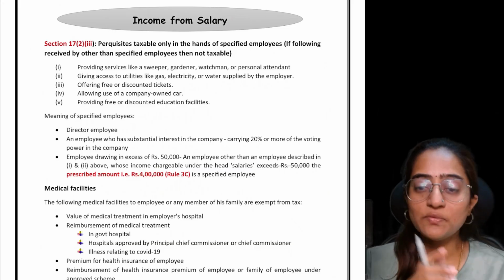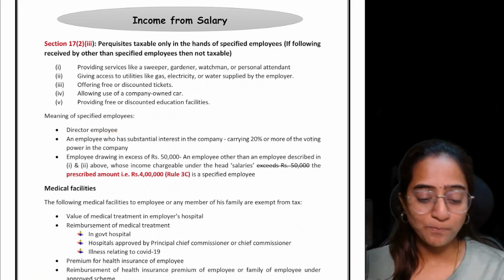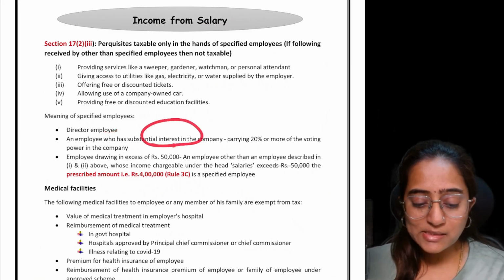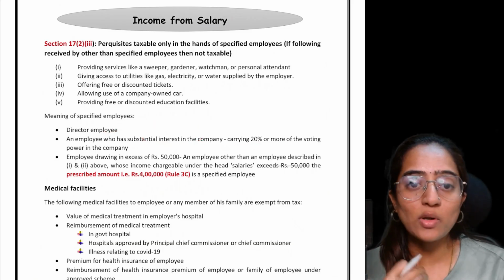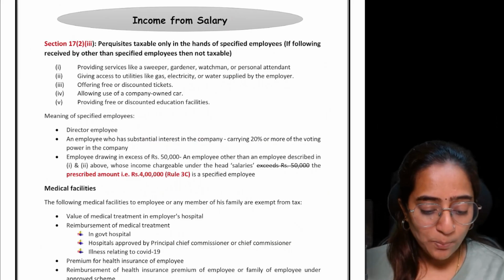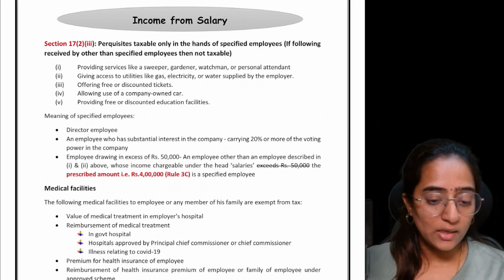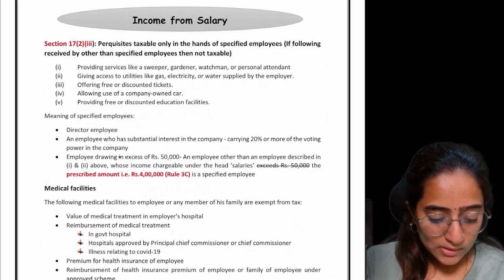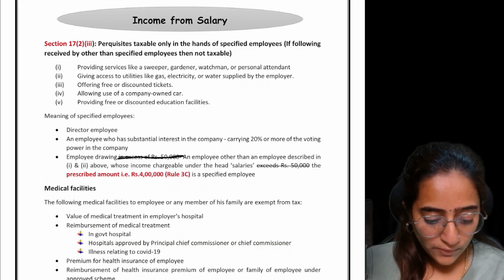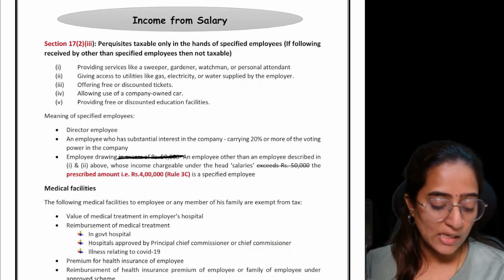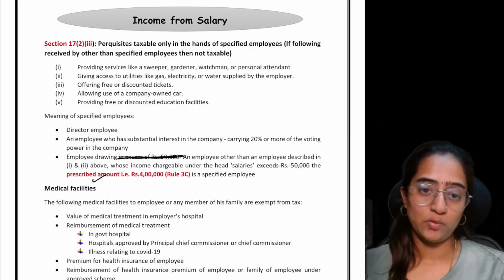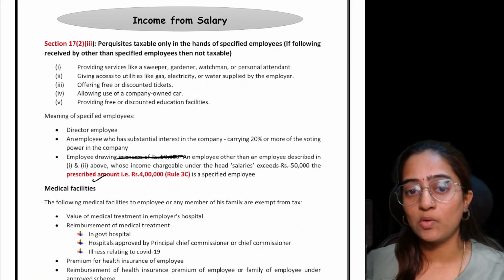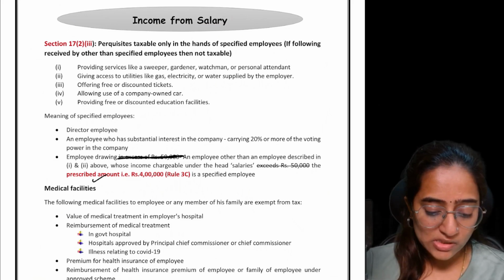Earlier, the definition of the specified employee was a director employee, or an employee who has substantial interest in the company, that is, carrying 20% or more of the voting power in the company, or an employee who was drawing in excess of 50,000 rupees. But now you can make these changes. This 50,000 rupees is now being amended with the prescribed amount. The Act says prescribed amount, but what is that prescribed amount? Information is there in Rule 3.